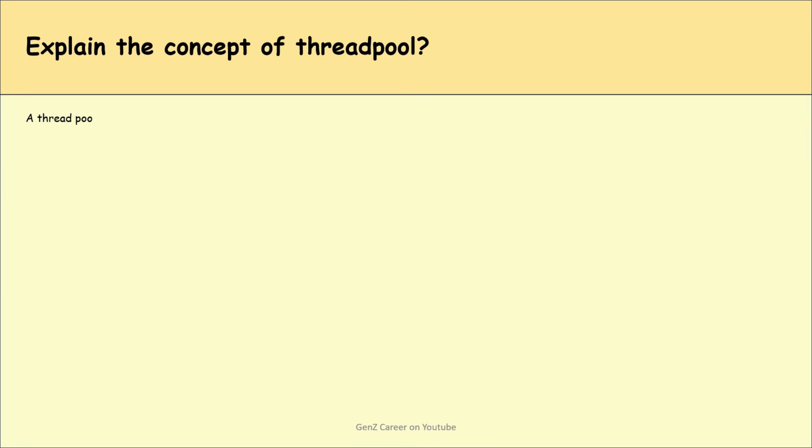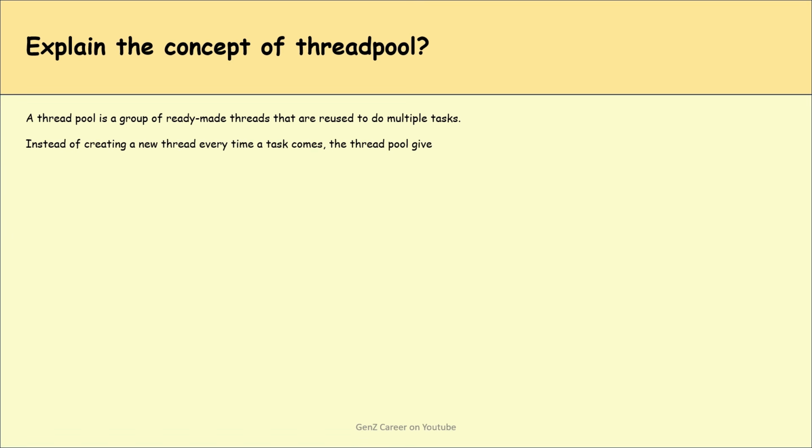Can you please explain the concept of a thread pool? A thread pool is a group of ready-made threads that are reused to do multiple tasks. Instead of creating a new thread every time a task comes, the thread pool gives the task to an existing idle thread. When the task is done, the thread goes back to the pool and waits for the next task.